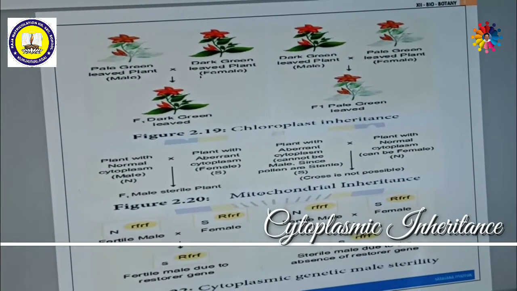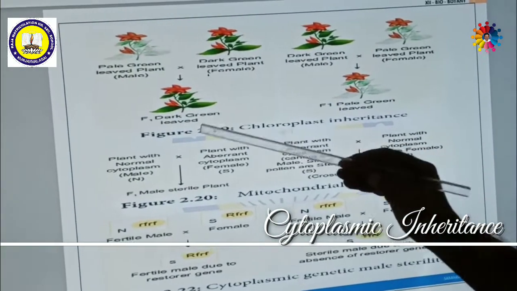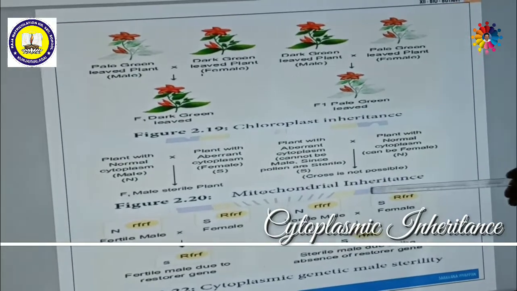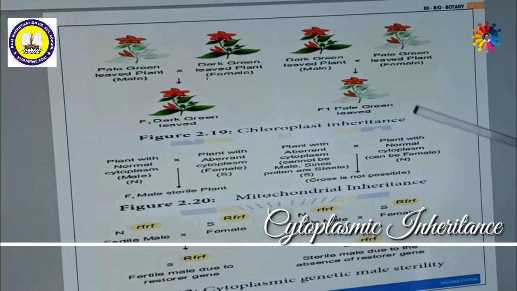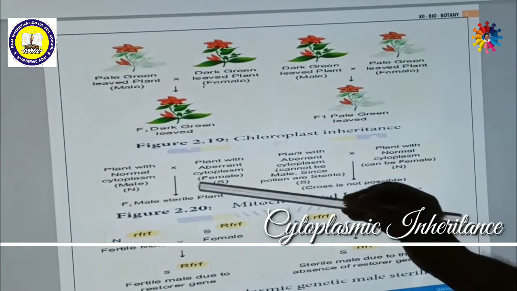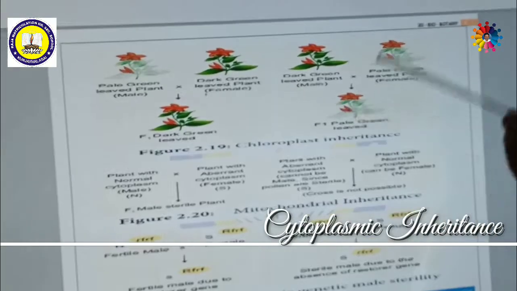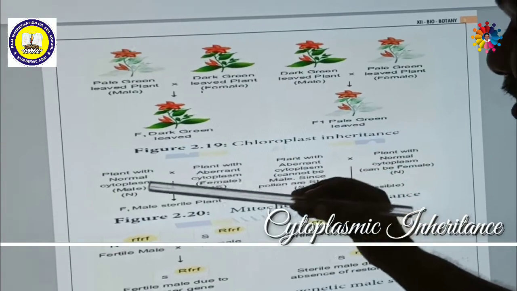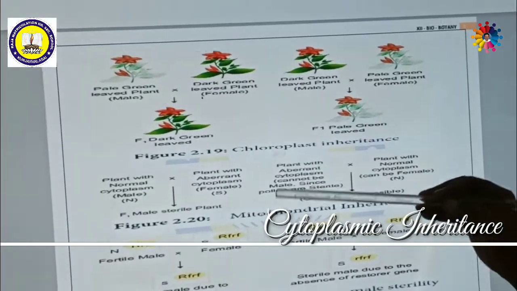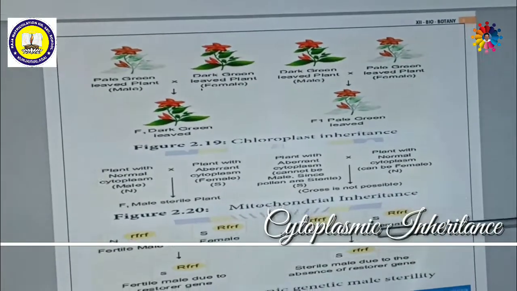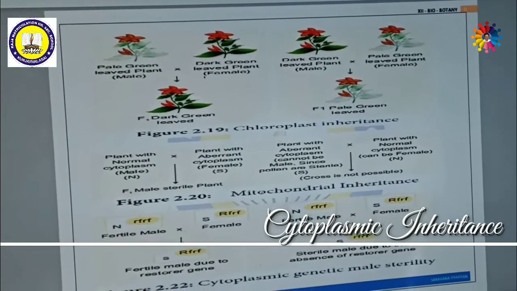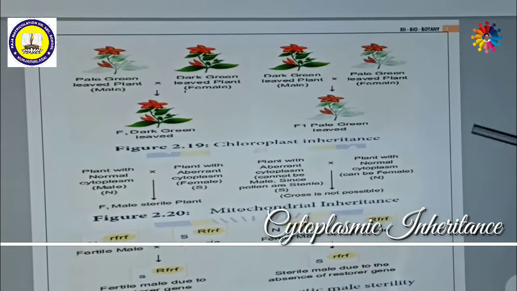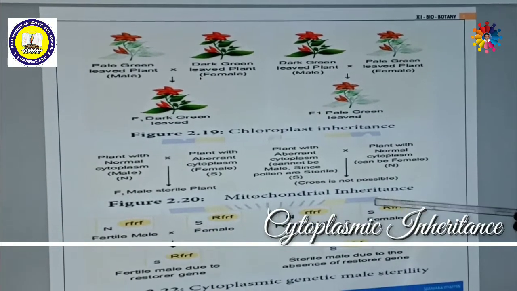Here you should understand both the cytoplasm as well as the nucleus. In mitochondrial inheritance, both the nucleus and the mitochondrial DNA in the cytoplasm are simultaneously inherited. Both are involved, but mitochondrial DNA plays the major role. That is why this is called mitochondrial inheritance.